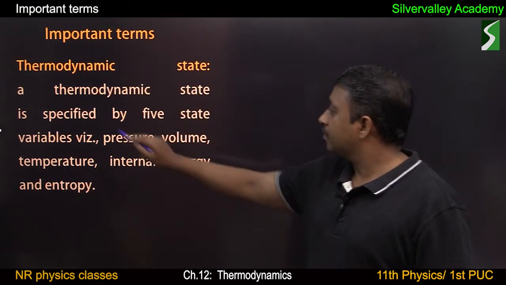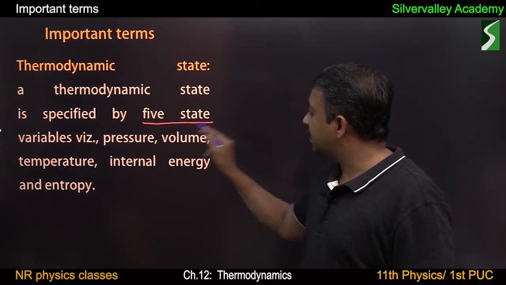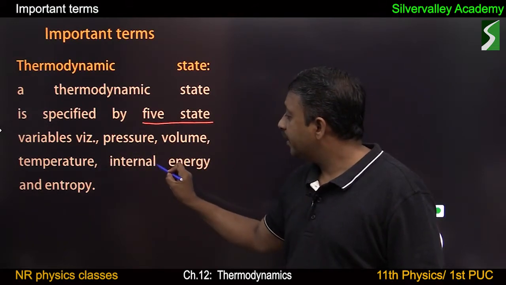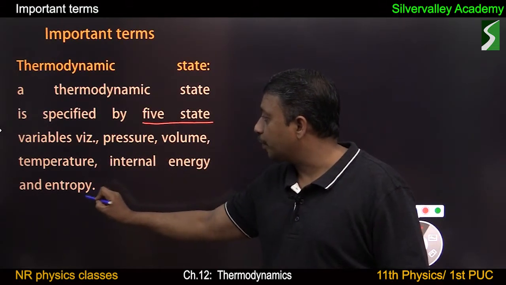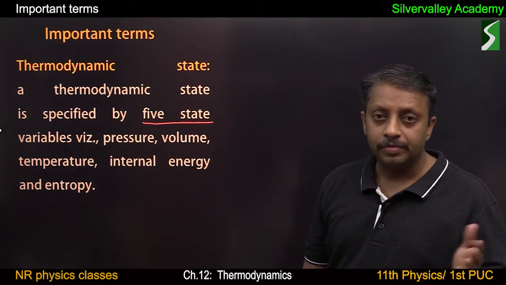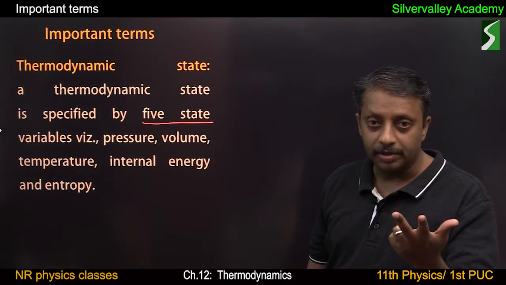Thermodynamic state. A thermodynamic state is specified by 5 state variables: pressure, volume, temperature, internal energy, and entropy. In the case of coordinate geometry, we use x, y, and z. They are the variables.